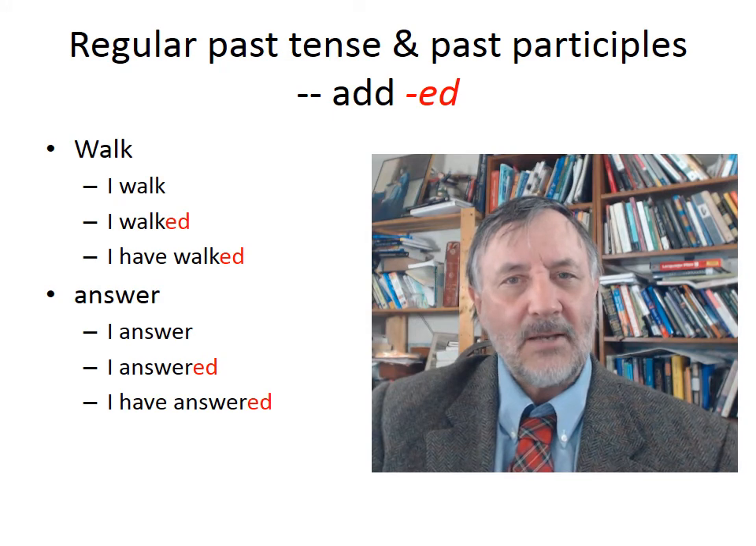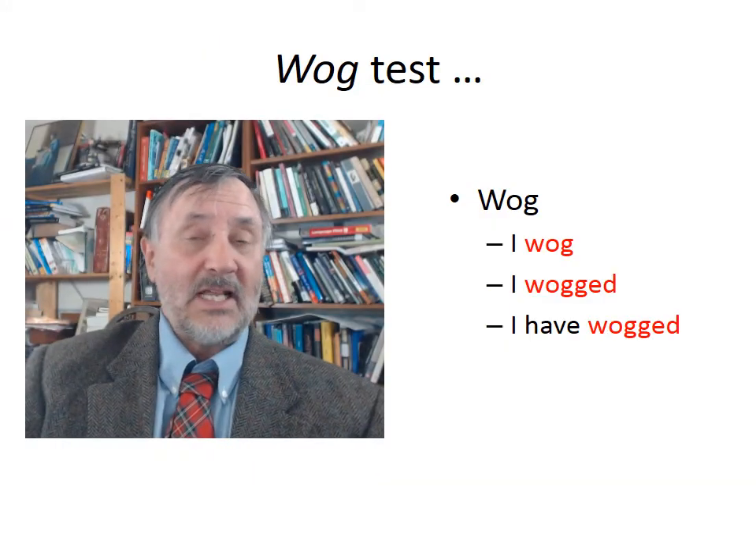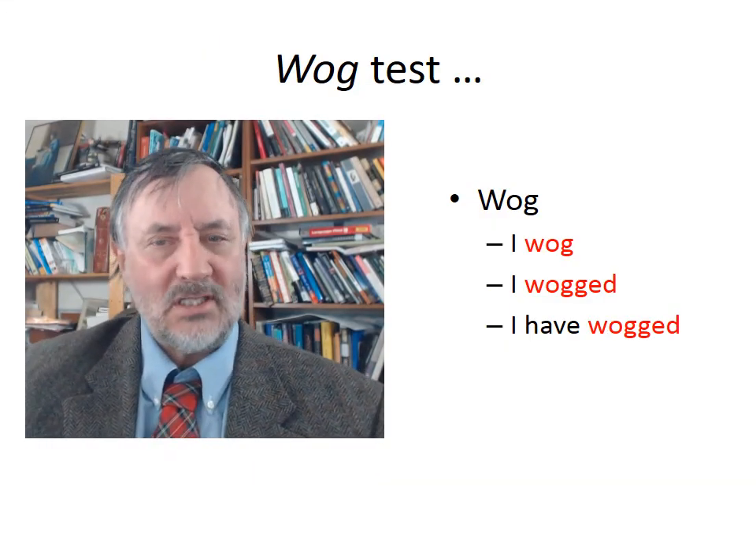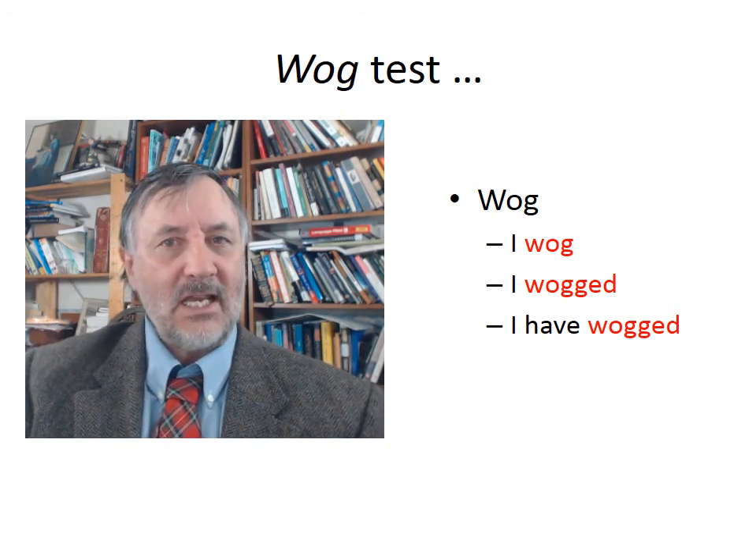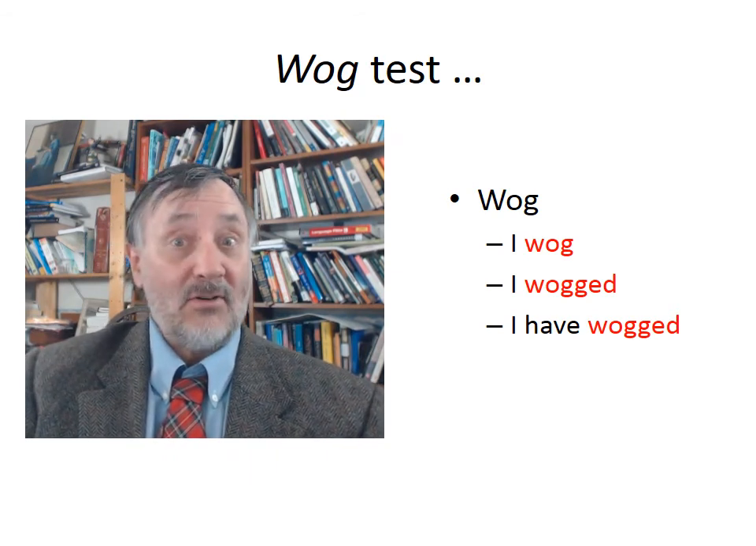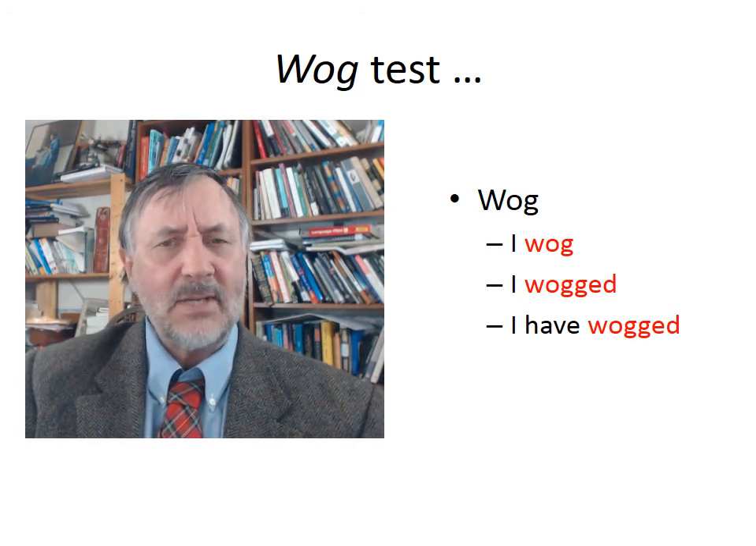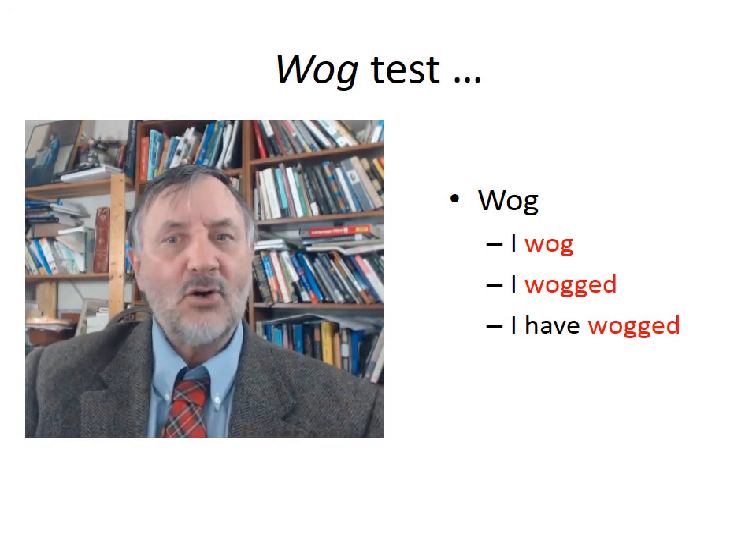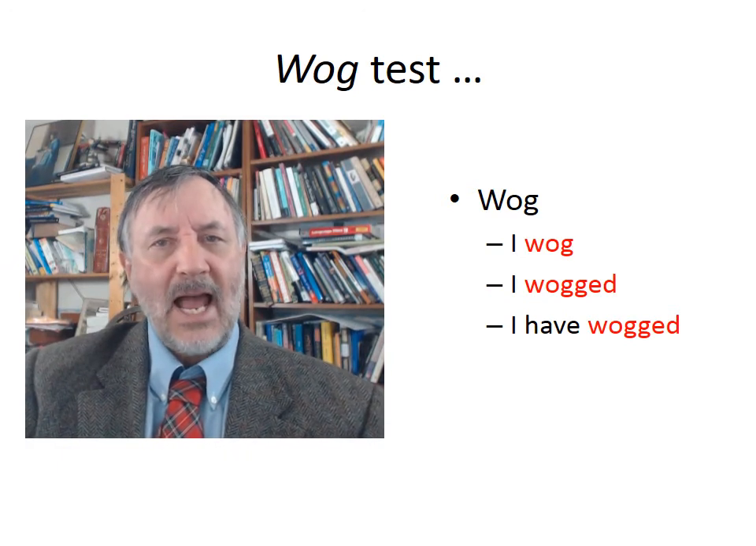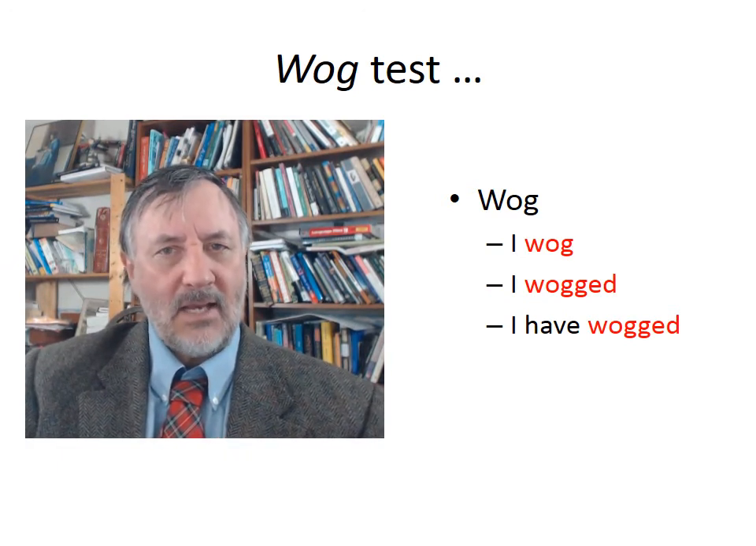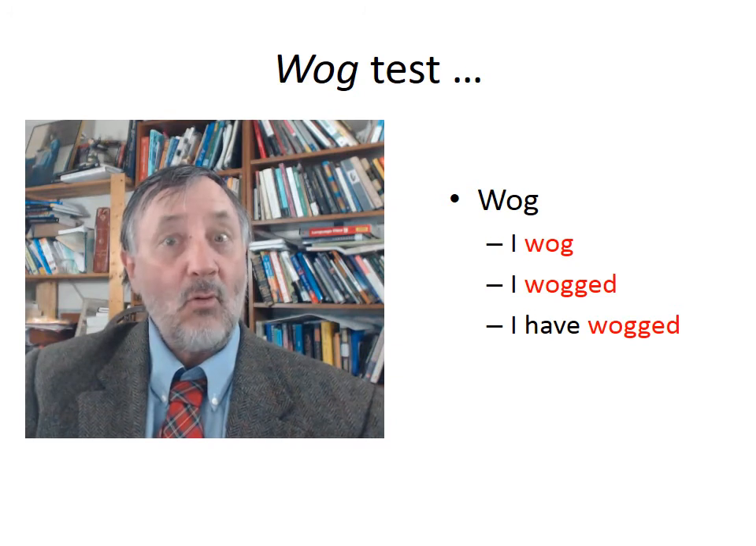Okay, so here we have something that's a little bit fun. It's called the WOG test. So WOG is a verb. It's an imaginary verb, so don't crash your brain cells trying to figure out what it means, because it doesn't mean anything. It's just an imaginary word, but it illustrates how we automatically can form the regular verb.